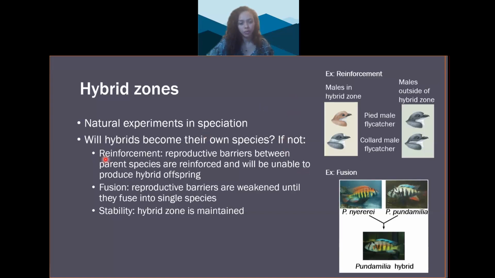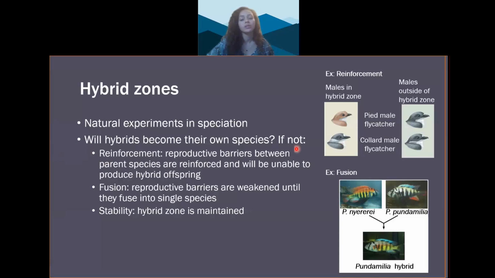One is reinforcement. Reinforcement is when reproductive barriers become more prominent. When reinforcement occurs, reproductive barriers are stronger for sympatric species than for allopatric species. That means that reproductive barriers become stronger for similar species living in the same location rather than in different locations.